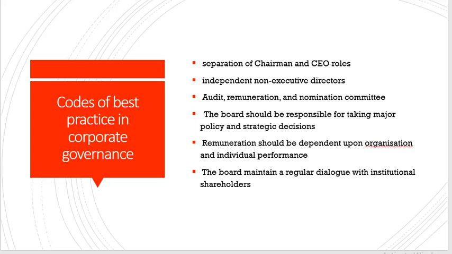There should be independent and executive directors. An organization should have both executives and non-executives. Non-executives are those who come from other companies. There should be an audit, remuneration, and nomination committee. So should have an audit committee in place, responsible for the audit, remuneration committee responsible for salaries, and nomination committee responsible for appointments of directors.